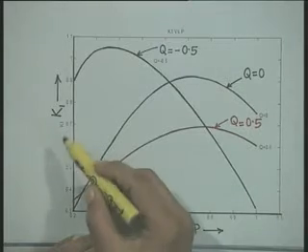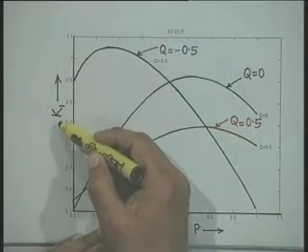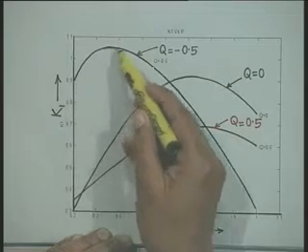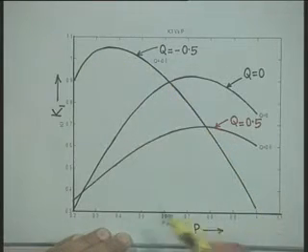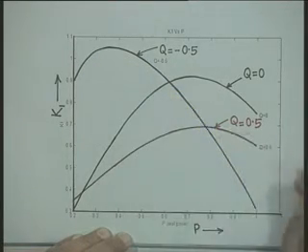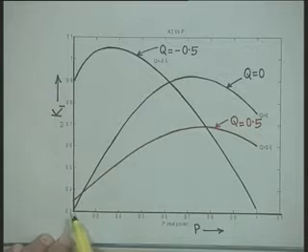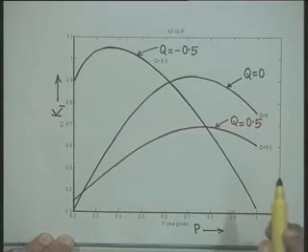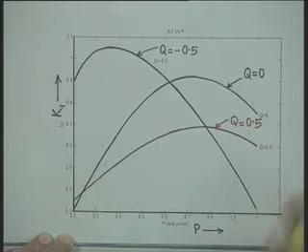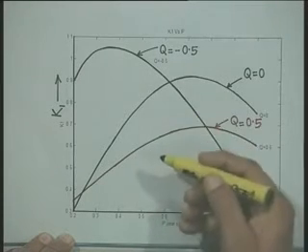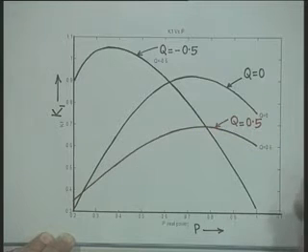Again K1 first increases and then starts decreasing. The trend is similar, and one thing we observe is that in this complete range where P is varied from 0.2 to 1 per unit, K1 remains positive, not constant. I am sorry, K1 remains positive, and its magnitude is affected by the reactive power which it supplies.